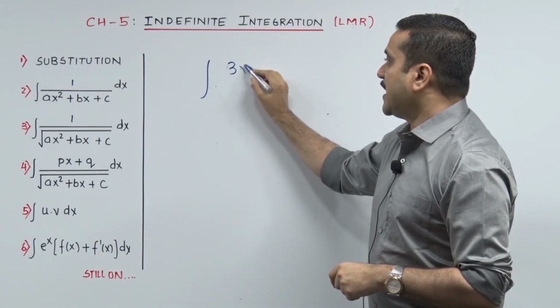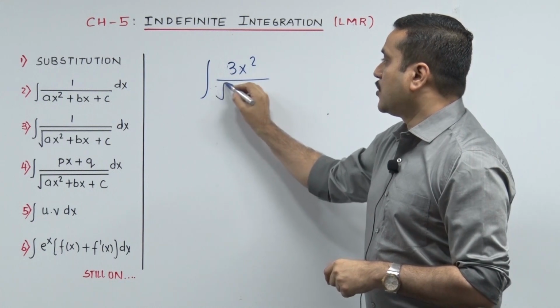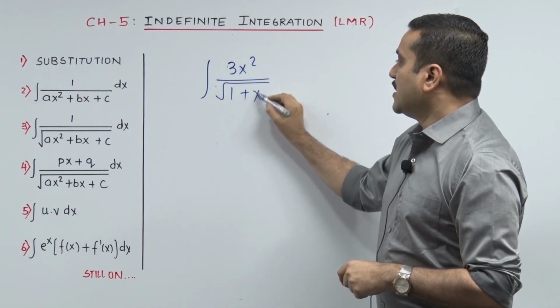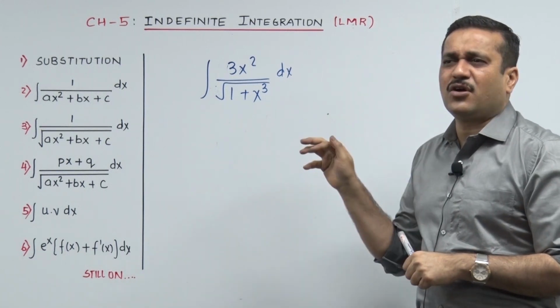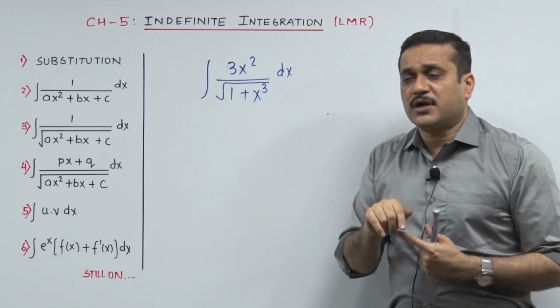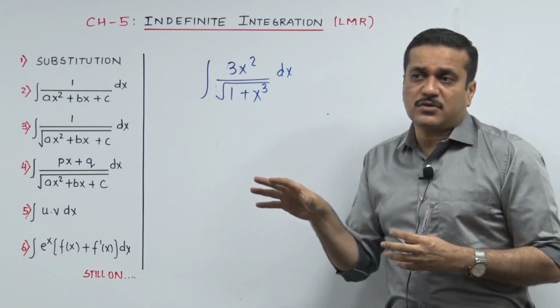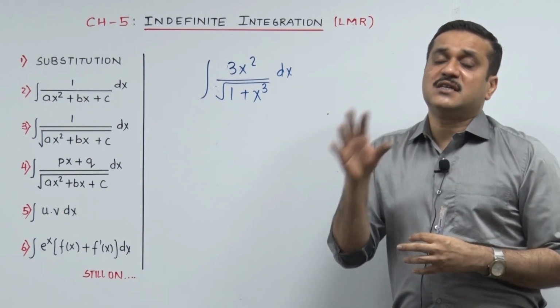Let us say I have got 3x square upon root of 1 plus x cube. Now after writing this or while writing this, I immediately thought let's make it 1 upon root t, because 1 upon root t is a function which is easy to integrate.